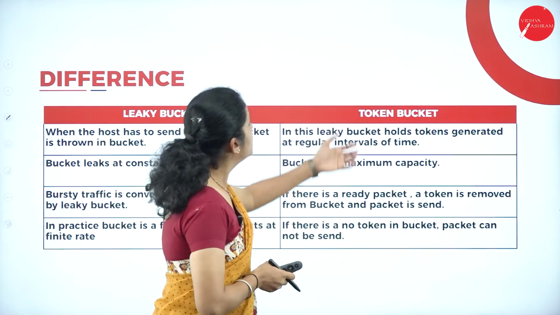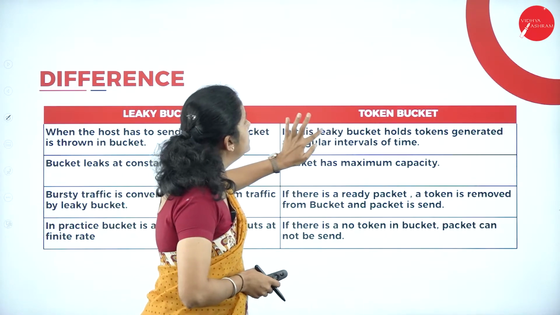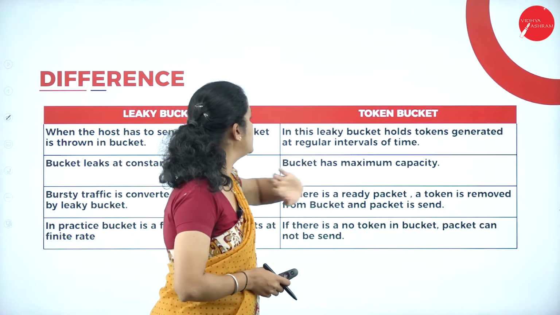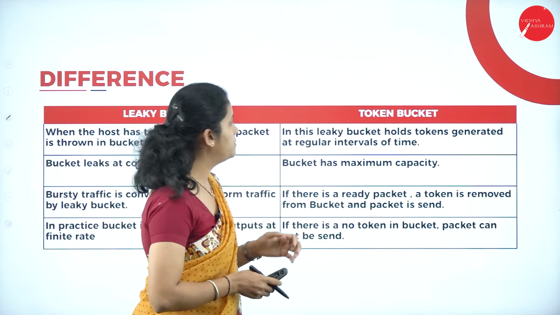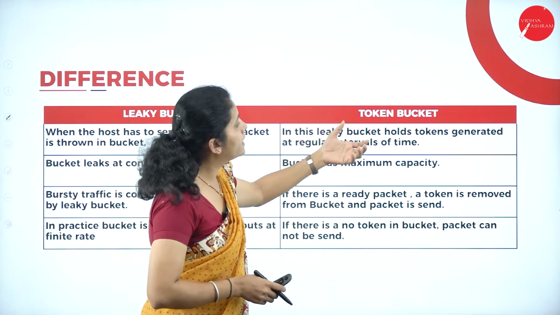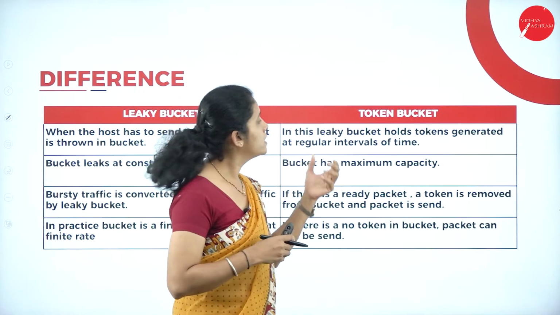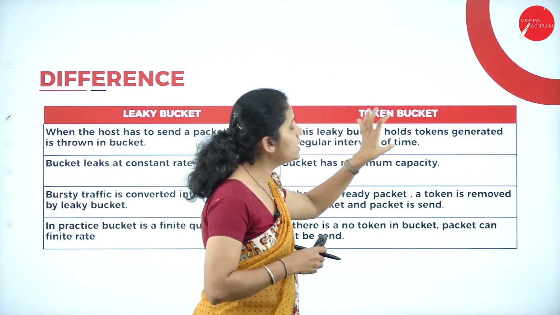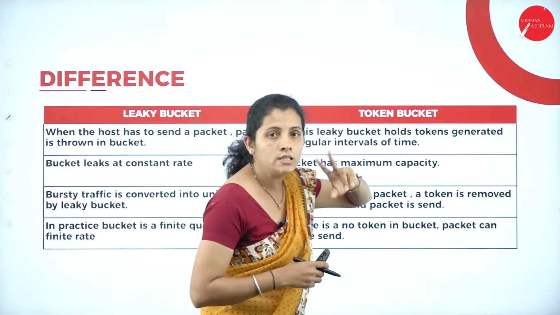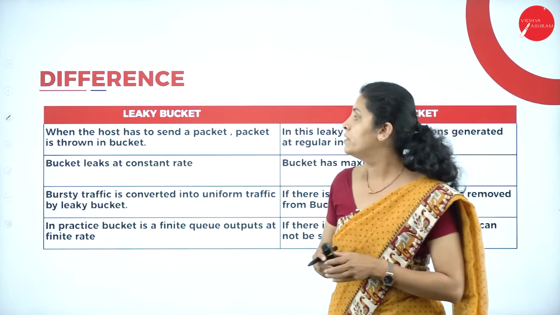Whereas in token bucket algorithm, the bucket holds tokens generated at regular intervals of time.